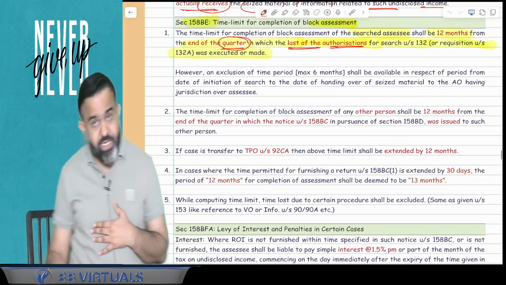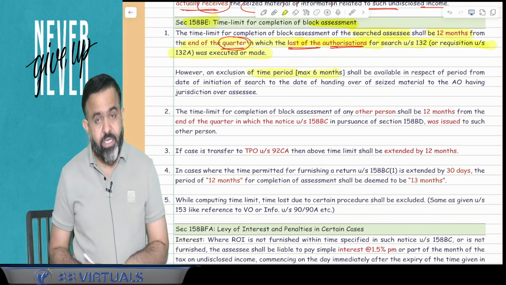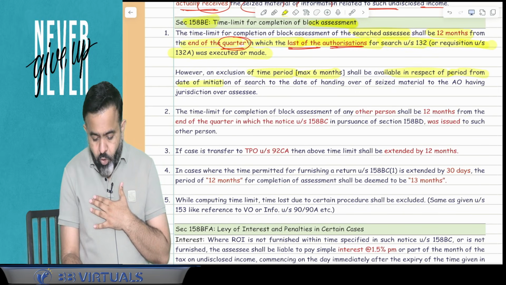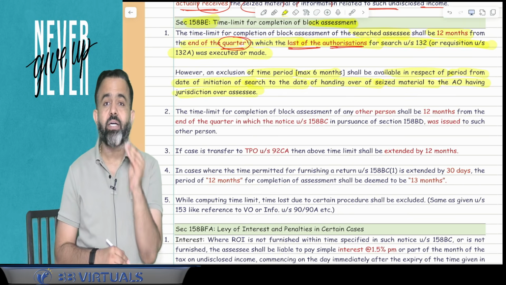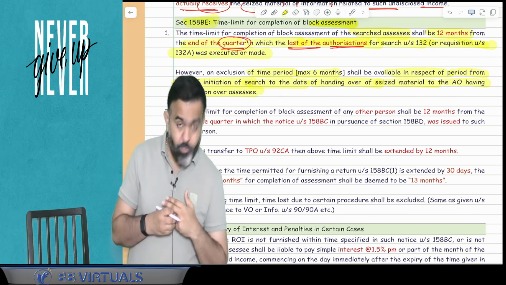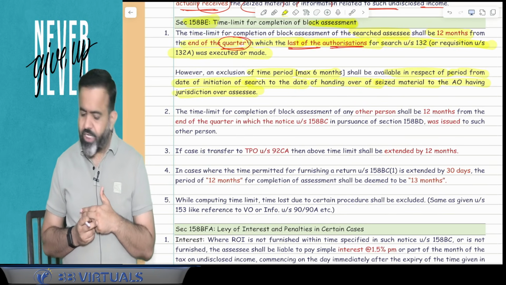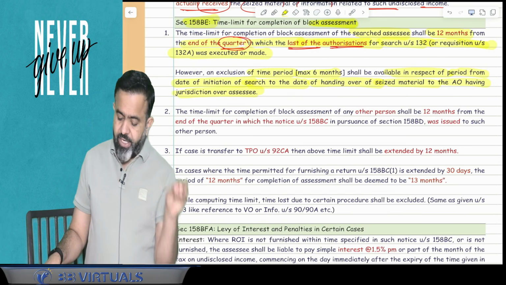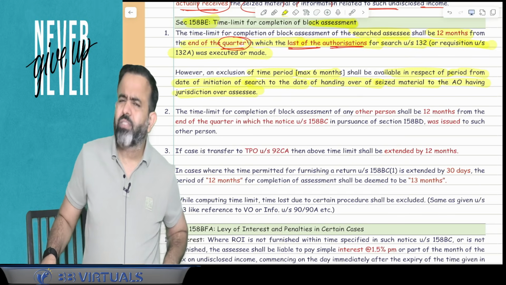Now next part, everyone pay attention. However, an exclusion of time period, maximum 6 months, shall be available in respect of the period from the date of initiation of search to the date of handing over the seized material to the AO having jurisdiction over the assessee. Now, what is the meaning of that?